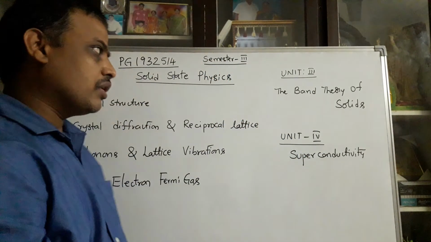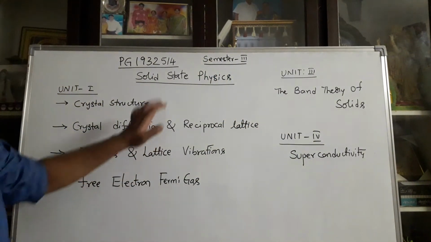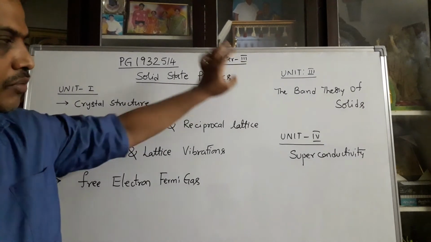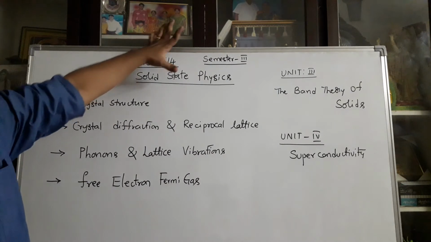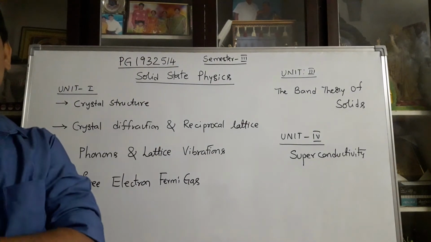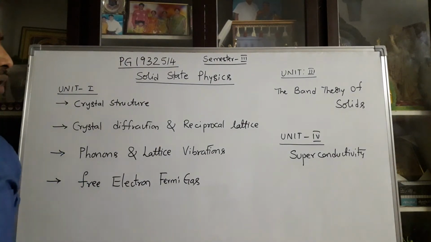Anyhow, before going to our paper, Solid State Physics. Particularly, this paper code is PG 1932514. This is the paper code of your Solid State Physics in semester number 3.